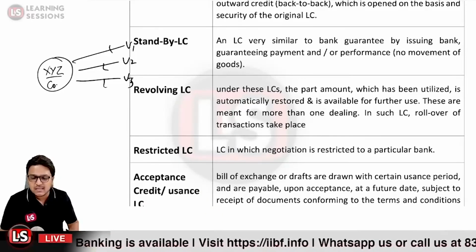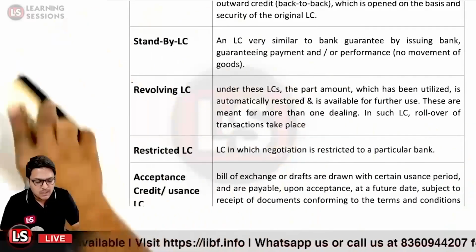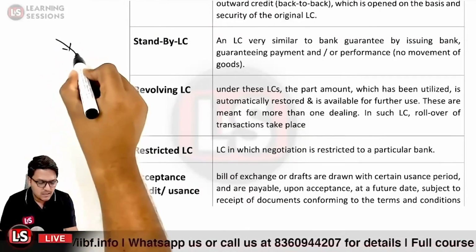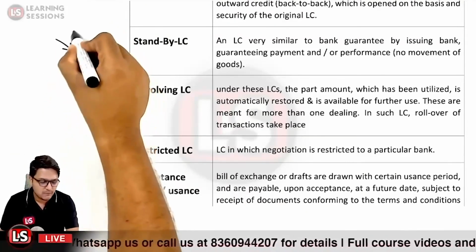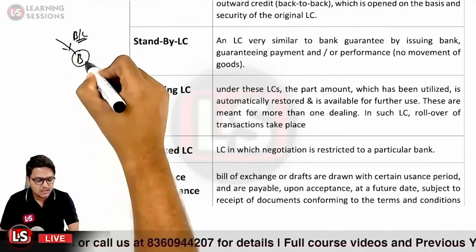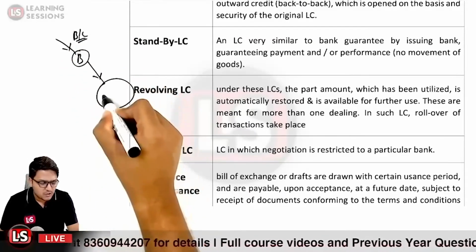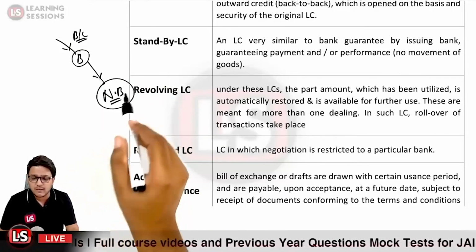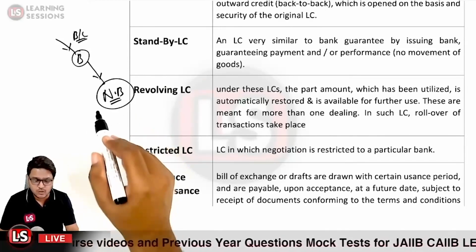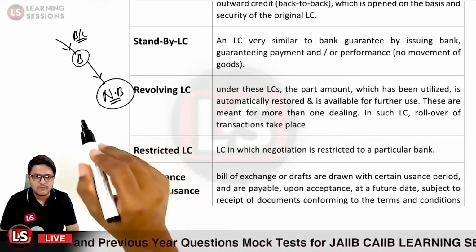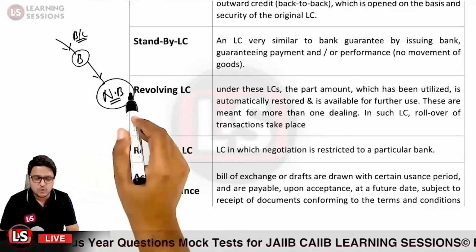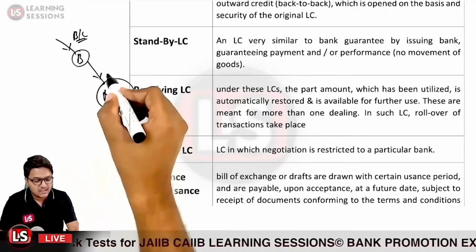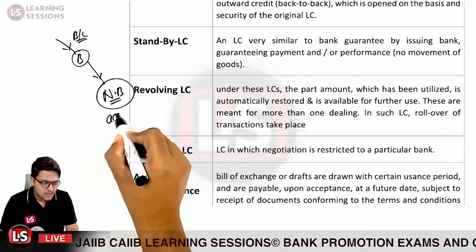Because in that particular case, if you remember, the bills were drawn by the beneficiary. So person B, being the beneficiary, has the bill of lading, that is the negotiable document, and further a bill will be drawn by the beneficiary on the negotiating bank. The negotiating bank will go through the contents of the letter of credit and the contents of the negotiating documents, and only after all the documents are aligned to the main contract and to the letter of credit, the negotiating bank will negotiate these documents, and this bill will be accepted by the negotiating bank.